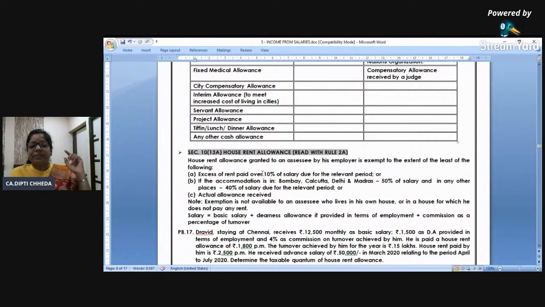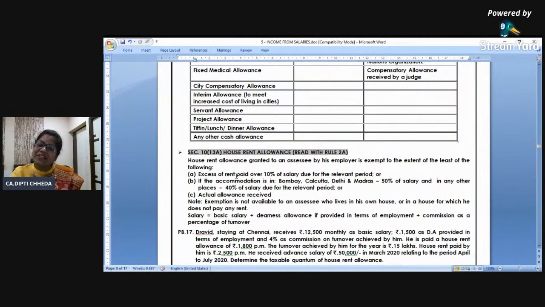House rent allowance exemption is the least of the 3: rent paid in excess of 10% of the salary; or if accommodation is in a metro, 50% of salary, otherwise 40% of salary; and the actual allowance received. Okay. Now, I'm just talking about googlies. As we are not working a problem now, I can talk more about where the pitfalls are. Look, definition of salary: basic, DA in terms of employment, commission. That's fine. First exemption is rent paid minus 10% of salary.